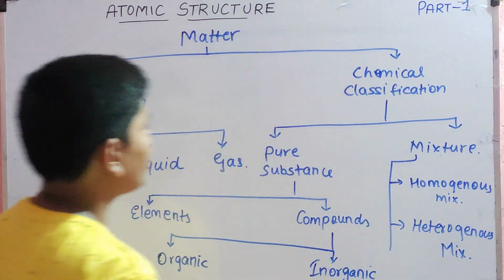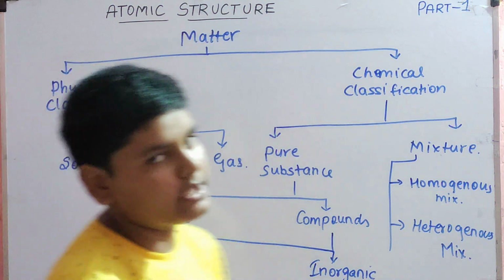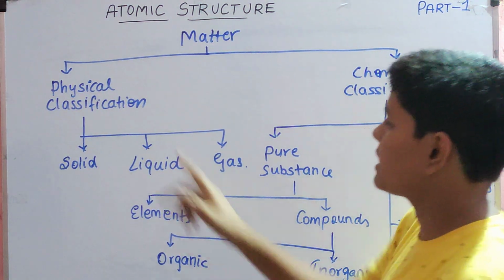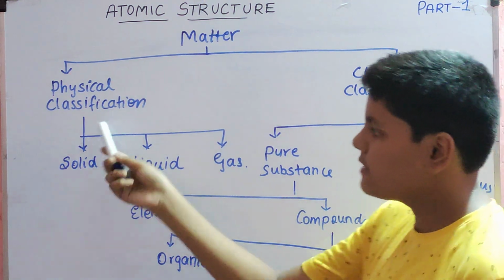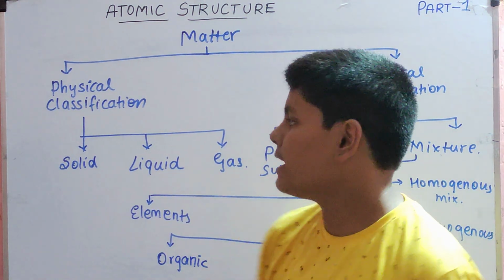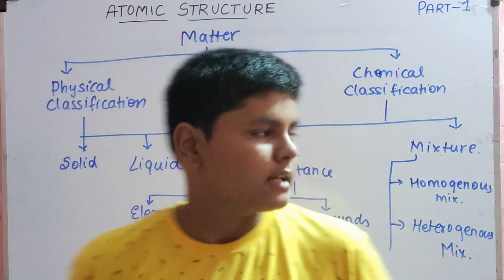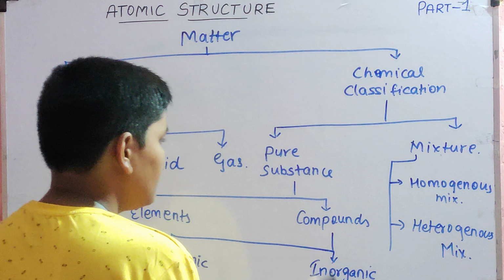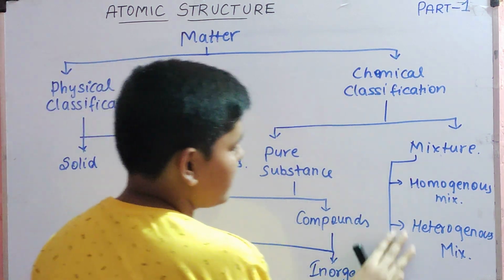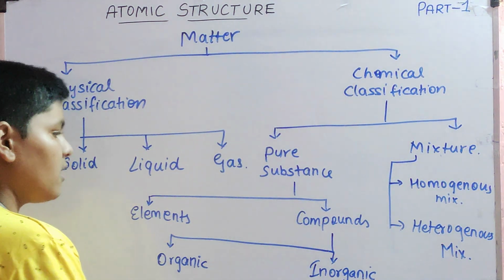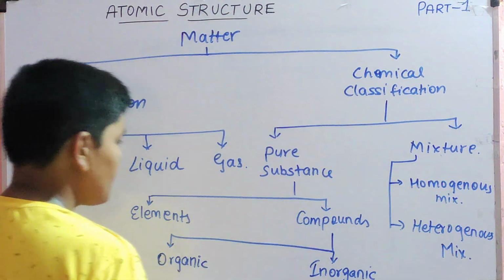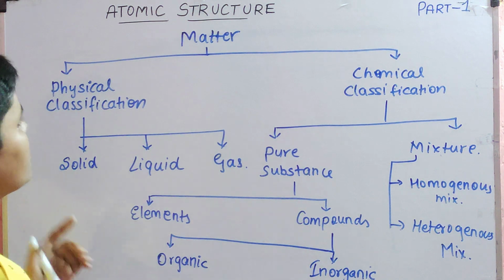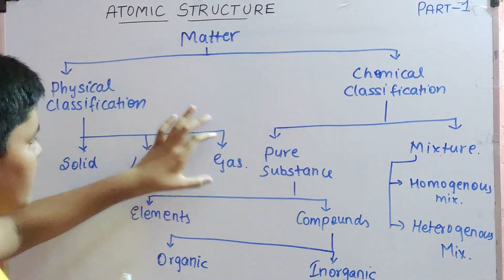This is the basic flowchart about matter which you will find almost everywhere. Matter is of 2 types. First type is physical classification. Second type is chemical classification. Physical classification we have classified into 3 types: solid, liquid and gas. Then chemical classification are of 2 types: pure substances and mixtures. Mixtures are of 2 types: homogeneous and heterogeneous. And pure substances are of 2 types: elements and compounds. In compounds we have organic compounds and inorganic compounds. So let us start with solids, liquids and gases.